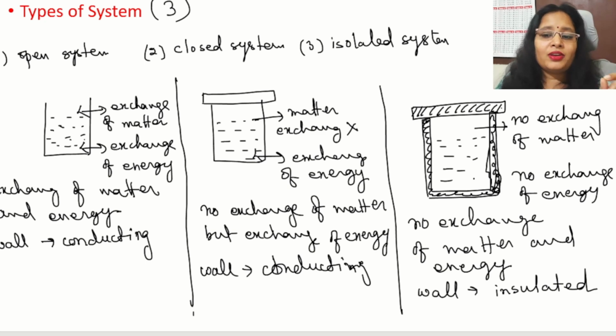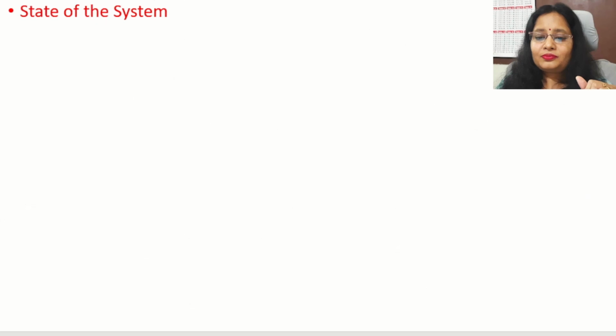Now come up to the next term, which is state of the system. Now, we understand the system. Again, what is system? The place where the thermodynamic process occurs is called a system. Now, what is the state of the system? State means the condition.